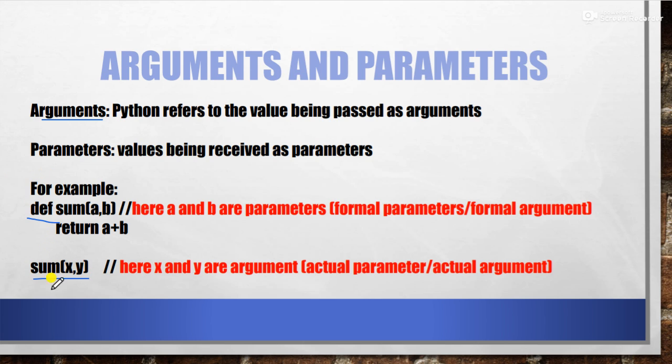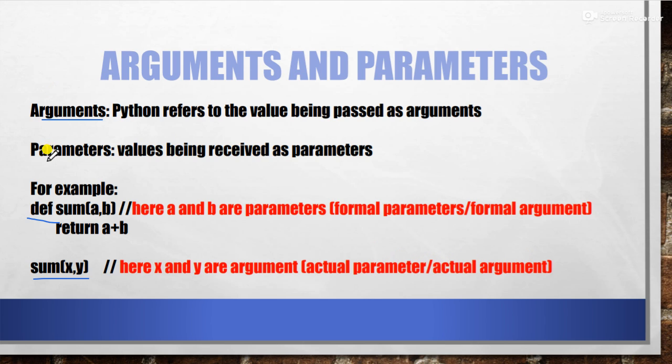This is the function call statement. This is the function definition statement. So when we are calling the function, whatever values we pass are called the arguments. Here we can say that x and y are your arguments, or your actual parameters, or your actual arguments, any one of these.